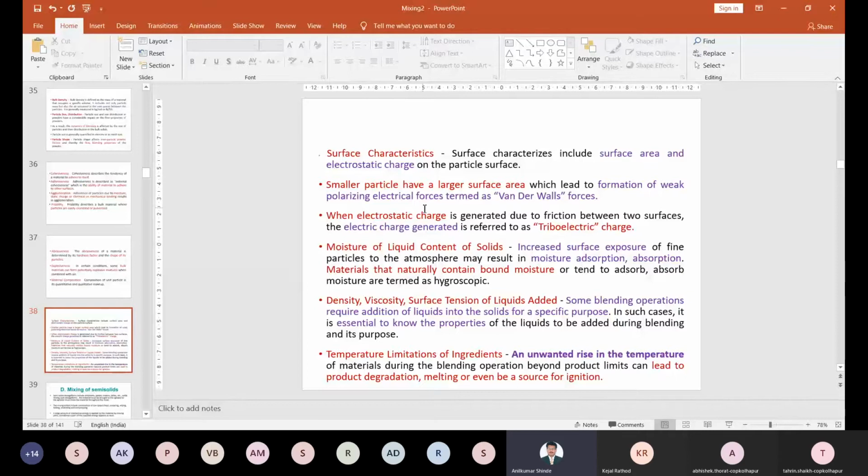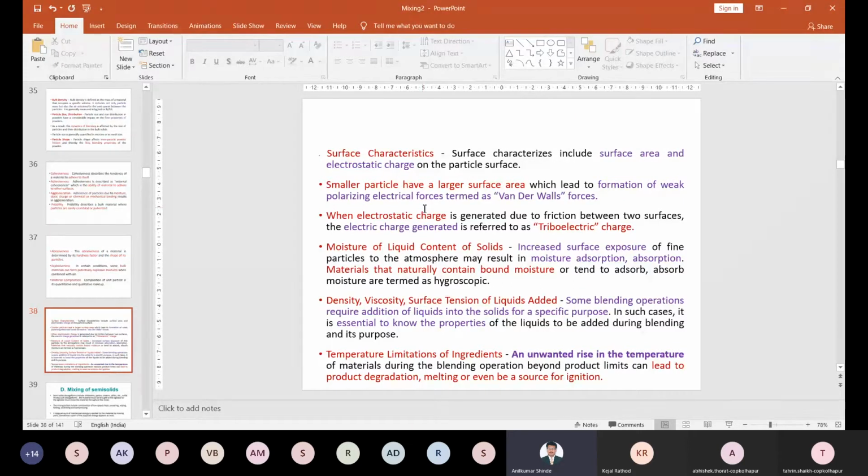Then how can we generate electrostatic charges? Due to friction between two surfaces. Understand it. If some particles have positive charges and some have negative charges, the friction between those charges creates electrical charges. Understand it? These are called triboelectric charges.